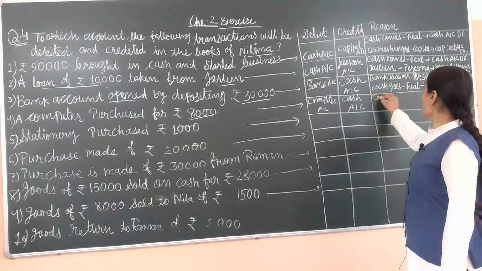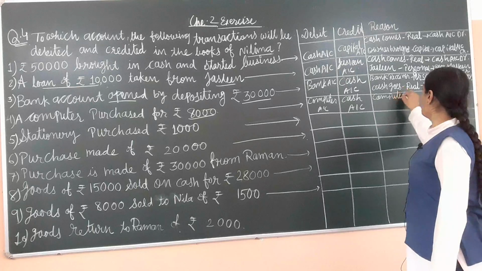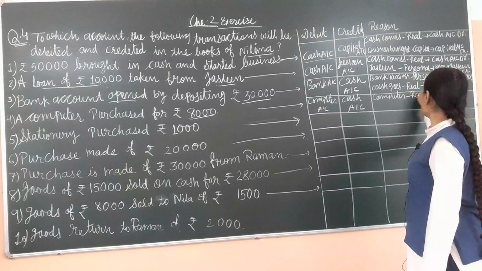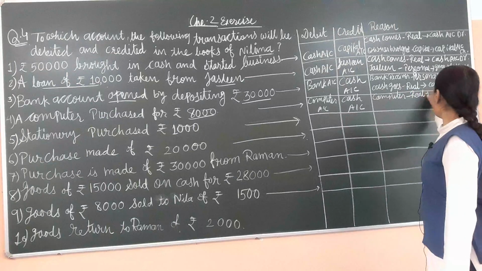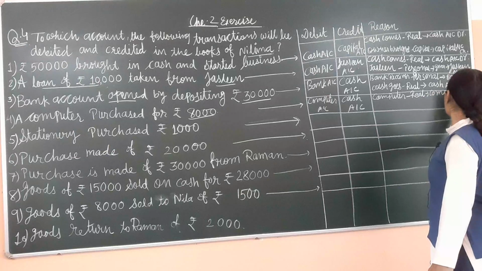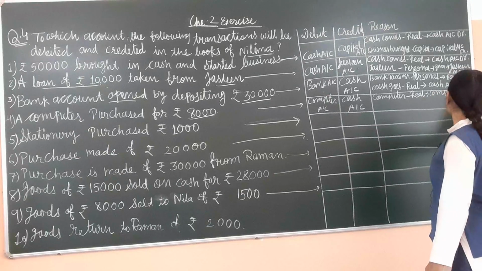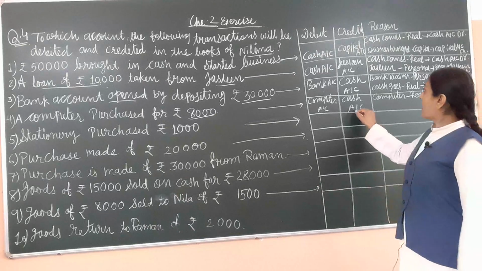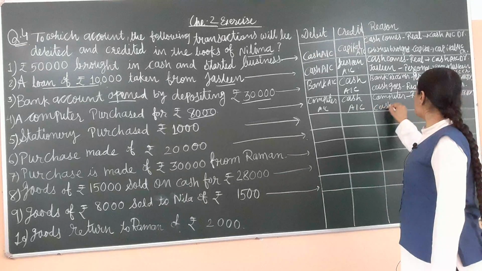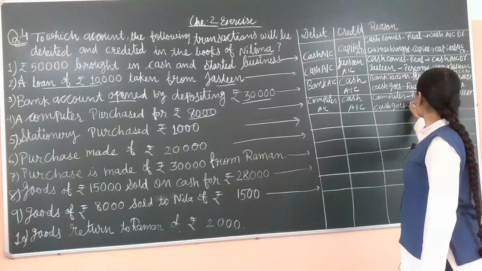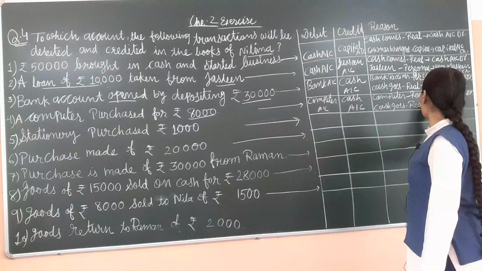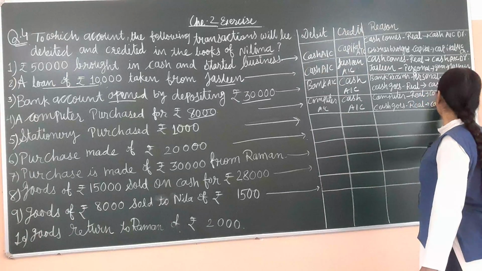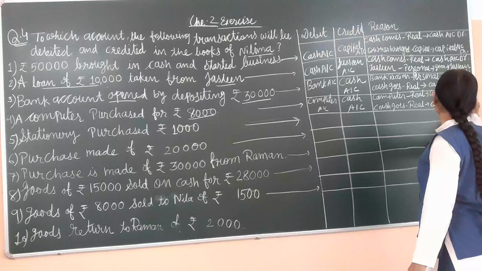Here computer comes, computer is an asset, so we use the real account rule, and so computer account debit. Now cash goes from business unit, so cash is a real account, and so cash account credit.